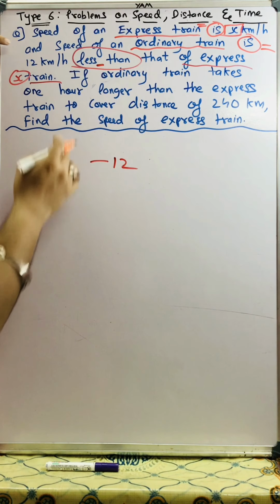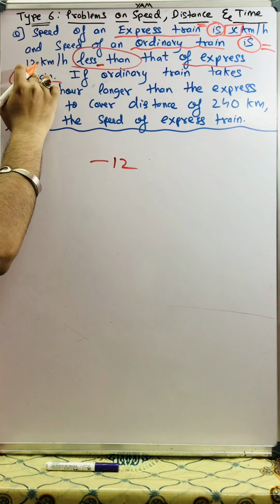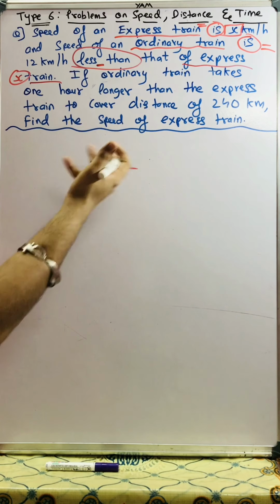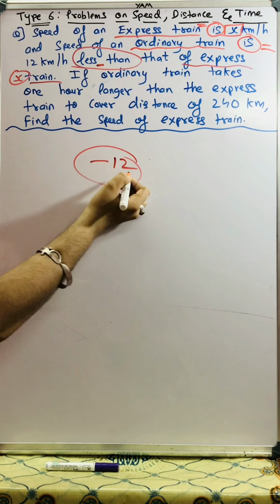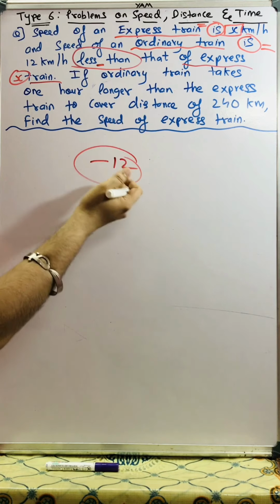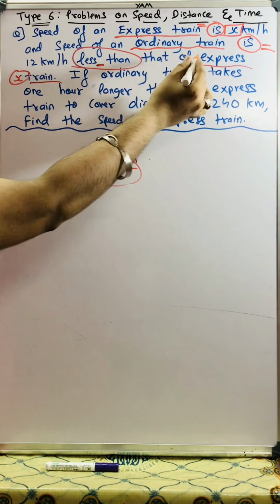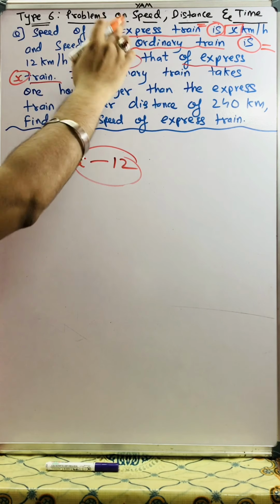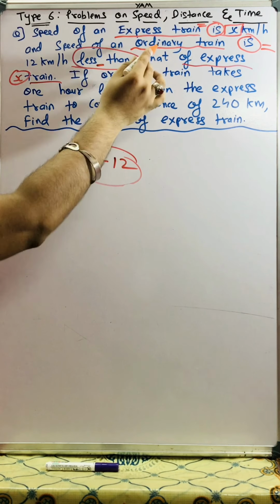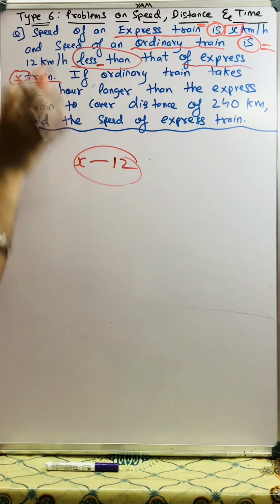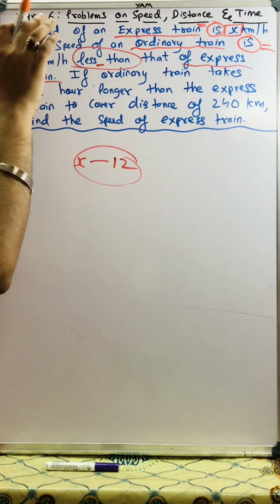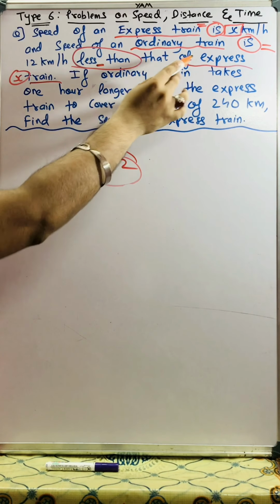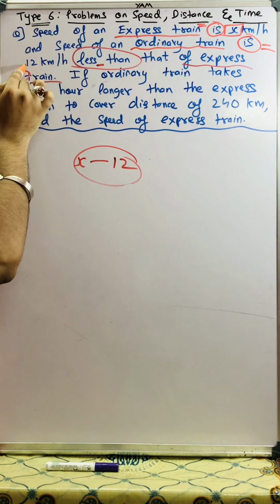From whom should we deduct this 12? From that of express train. So it's x minus 12. Express train's speed is x and ordinary train's speed is x minus 12.